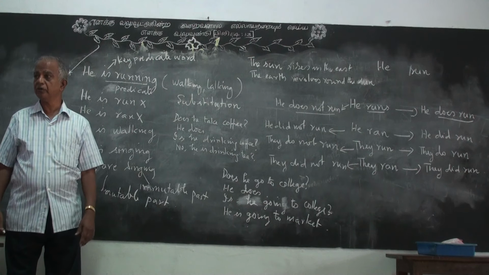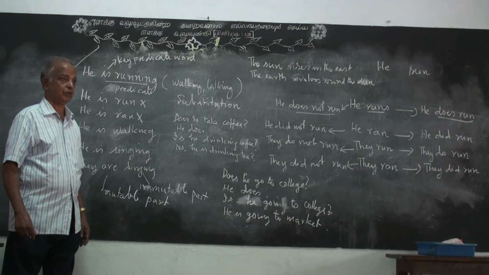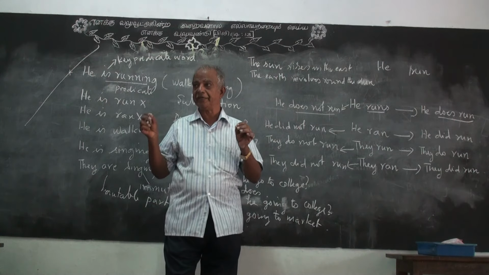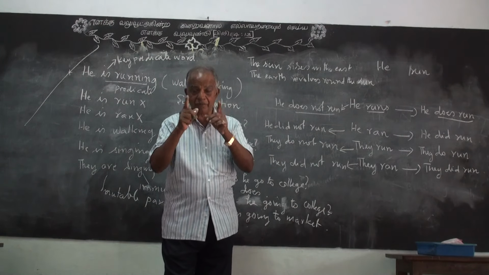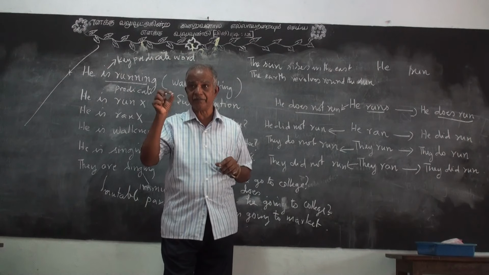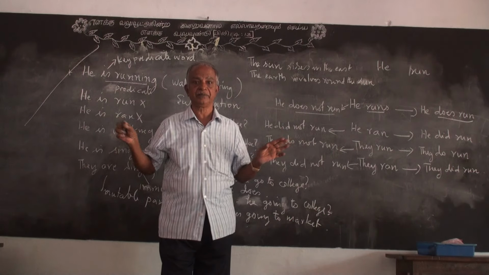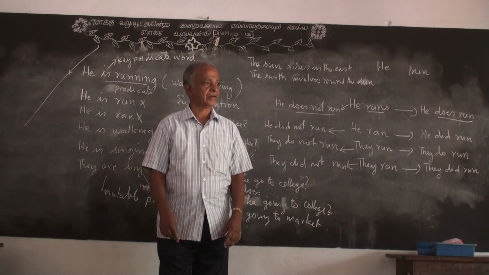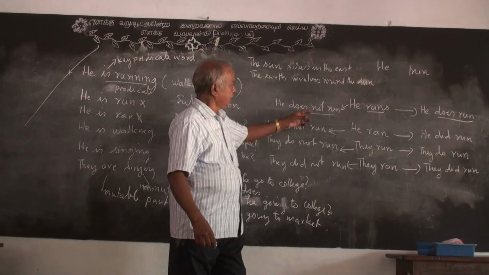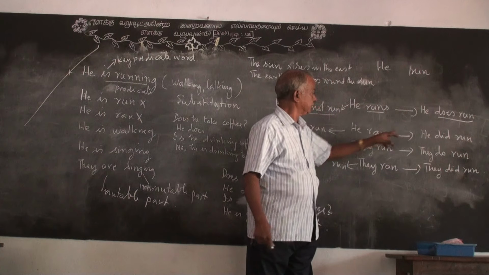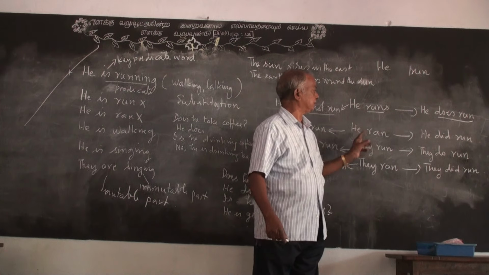Can you understand now why I say there is no verb in a sentence? You must see the difference. You must see the invisible. Many things cannot be seen. You have to see that. Okay? He ran. He did run. This is the condition imposed by the subject.